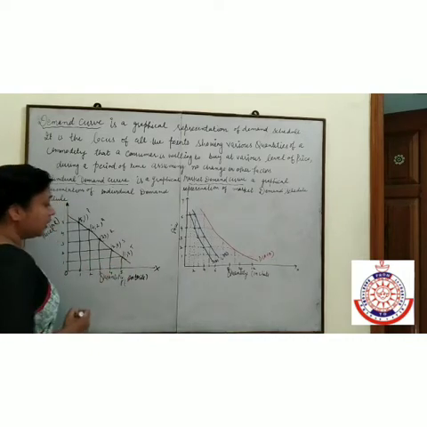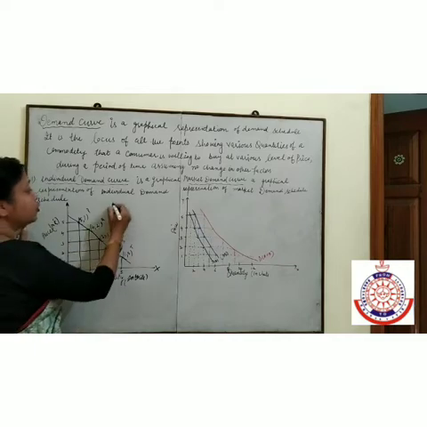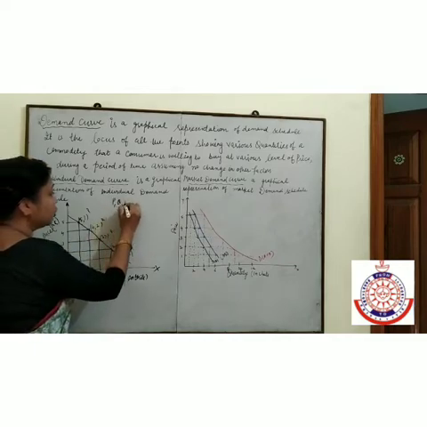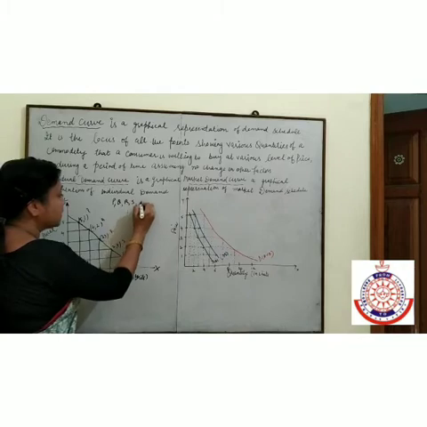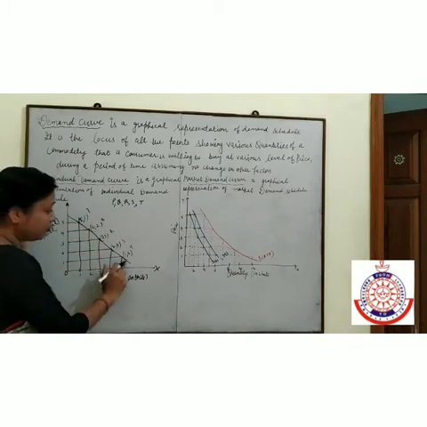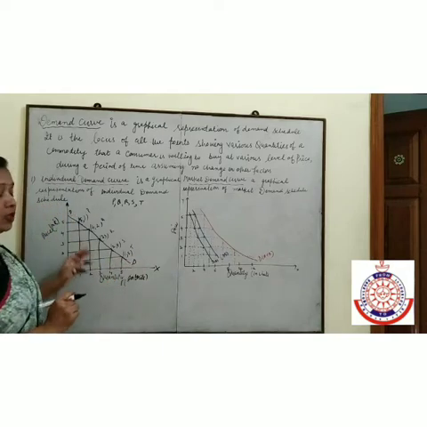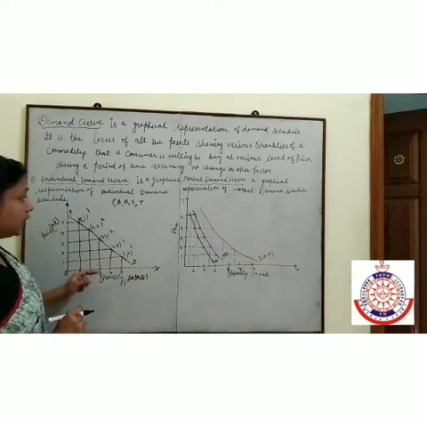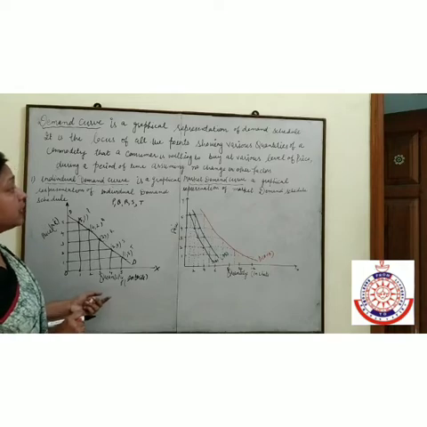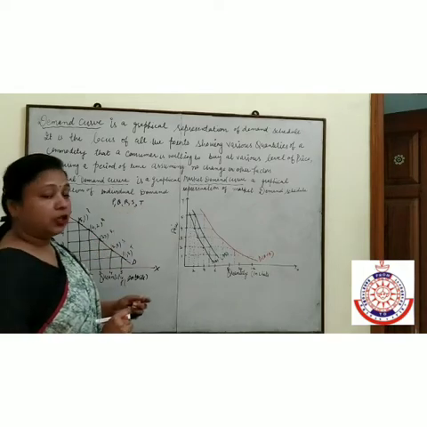This is our T point. If we have to join all the points P, Q, R, S and T, that is our individual demand curve.